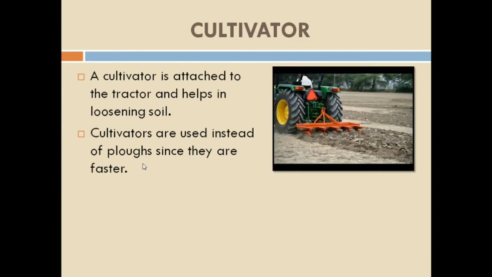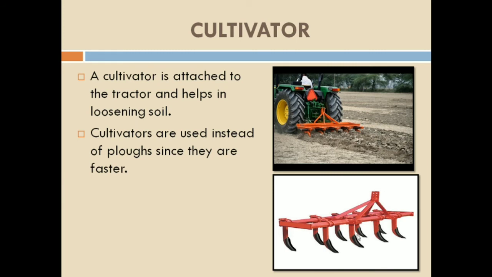You can easily observe in the picture. Please try to observe the picture. Here this is a cultivator and it is attached to the tractor. Now we know that the plow is a very traditional, old method. The new method is using the cultivator. It makes the process of preparing the soil easier and faster. Therefore, cultivators are used very much nowadays.